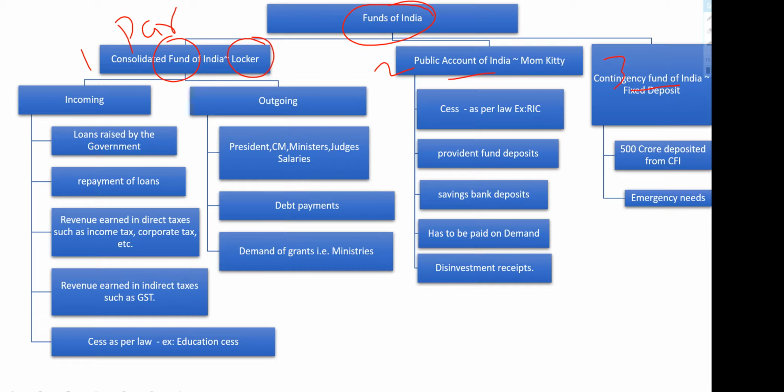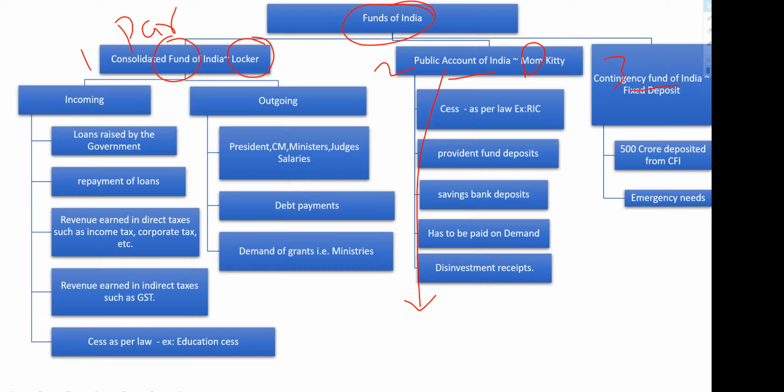Whereas for public accounts of India, an executive order will be sufficient to withdraw funds. It is like if a child wants to spend money, he goes to mom and asks, right? And mom gives the amount from her kitty. So here mom is the executive. She need not take the approval of the family, right? So that is how you can relate this.